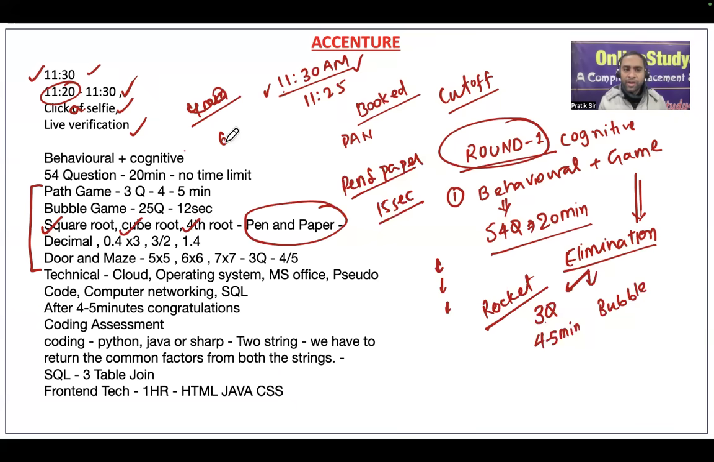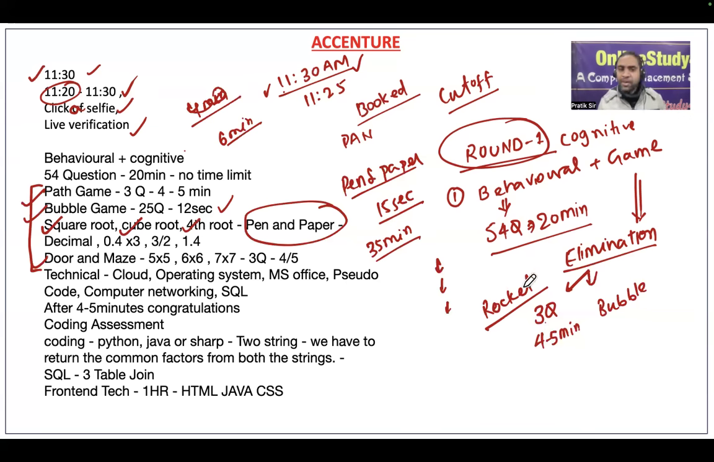So around 6 minutes you will be getting for this bubble game. So around 35 minutes you will be getting for this game based round. Total 35 minutes for path game, bubble game, and door and maze you will be getting. And friends, the last question for every game, right?